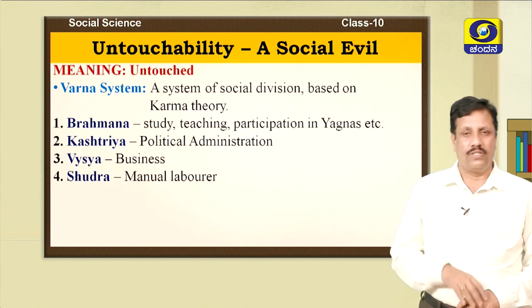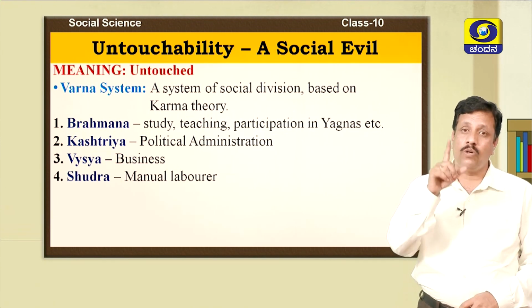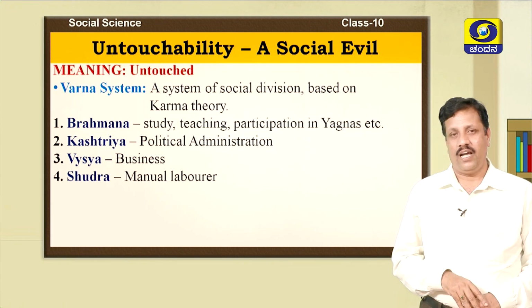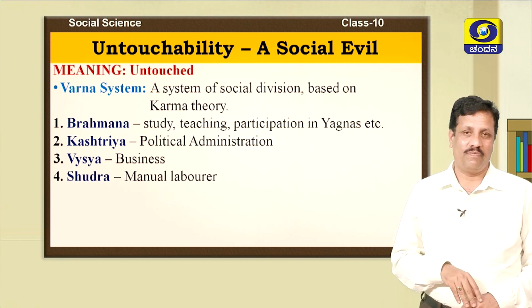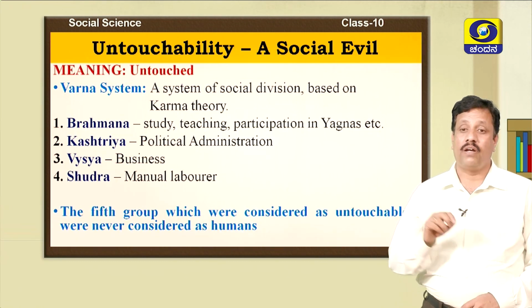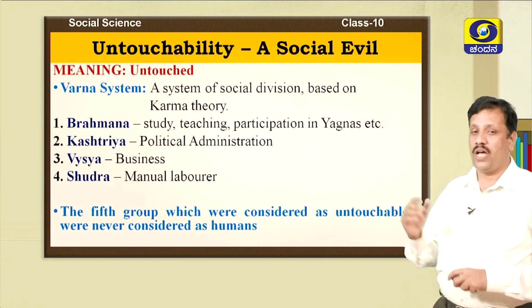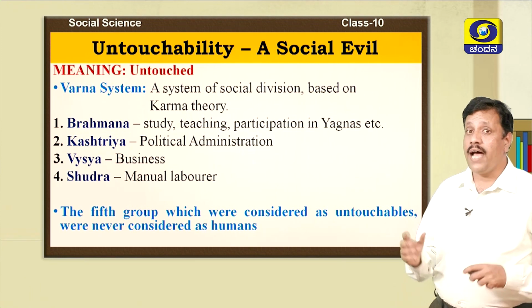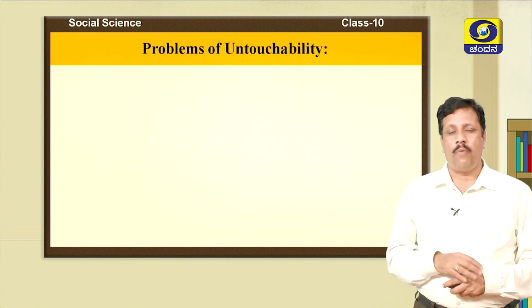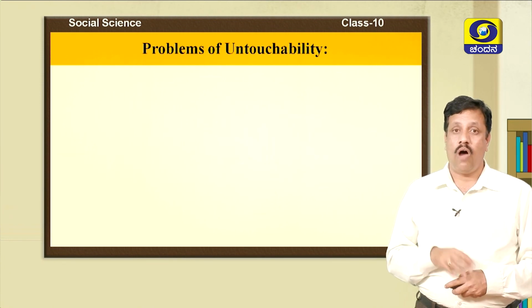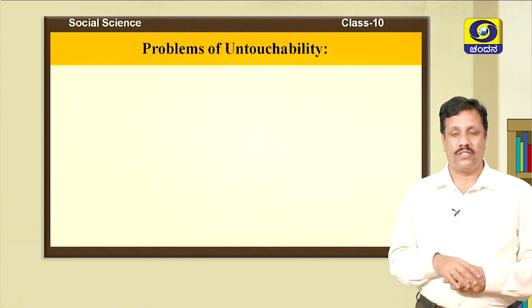In spite of this, one more category was present in the society, and they were called untouchables, and also Shudras. They were considered as inhumans. Let us study the problems of untouchability, then only we come to know how cruel a practice it is.